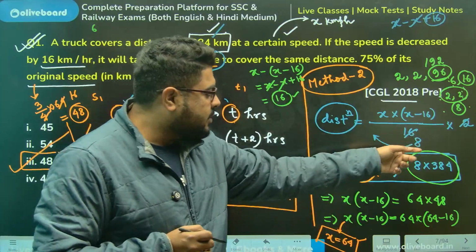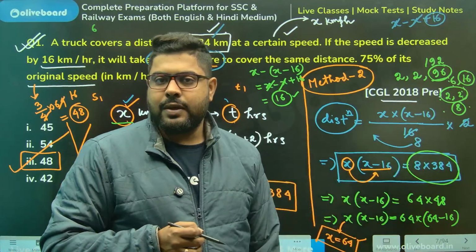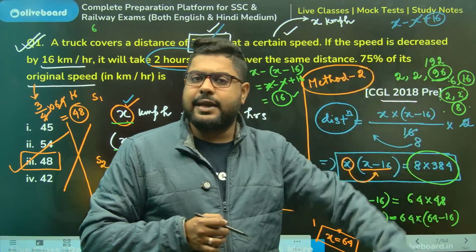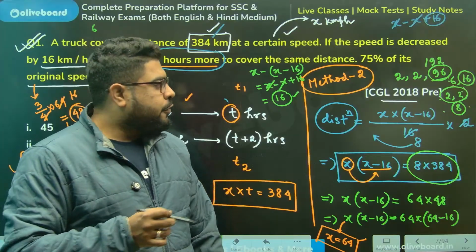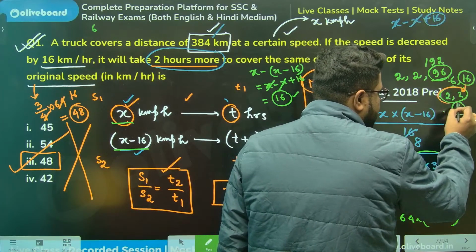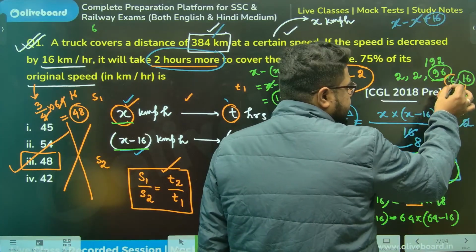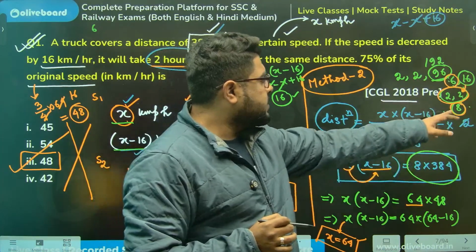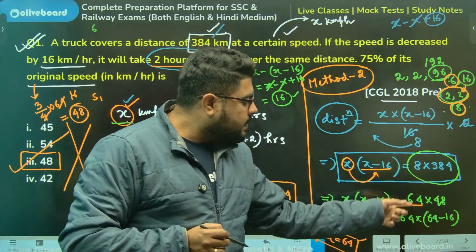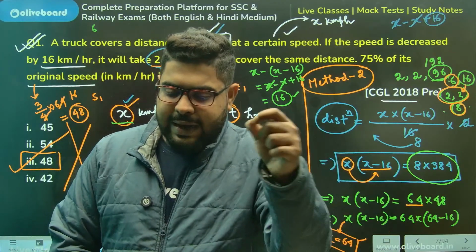Exactly, that is what I've done. I have broken 384 down into factors. So that is 2, 2, 96. 96 means 6 16s are 96. Now from there, I figured out if I take 16 into 4, it gives you 64, and remaining is 8 here and 6 here. 8 into 6 gives you 48, and 48 means 64 minus 16.